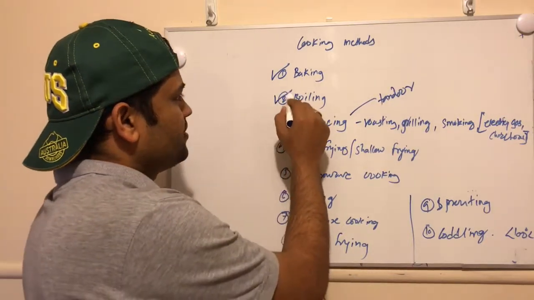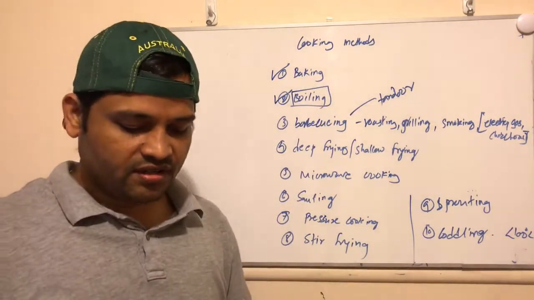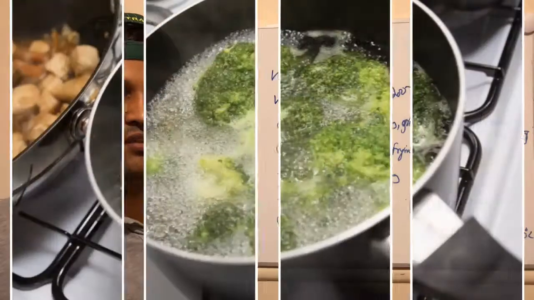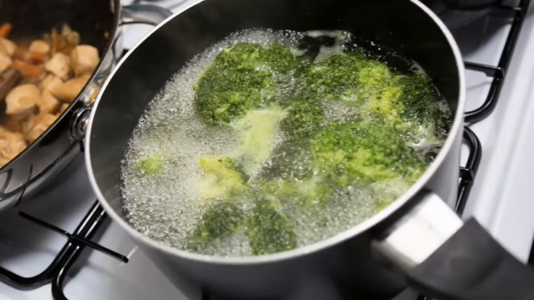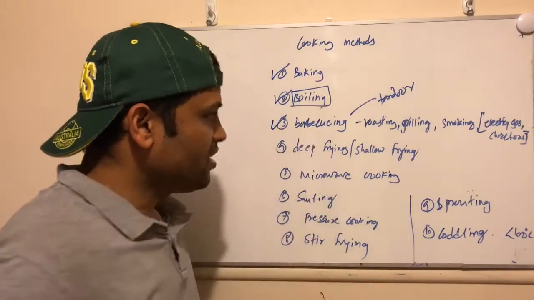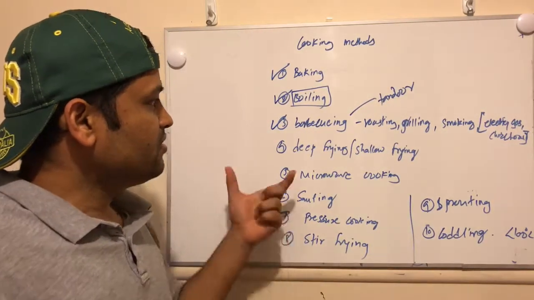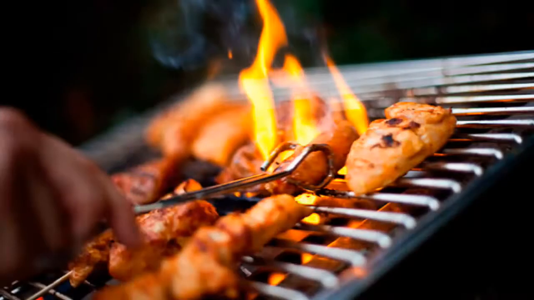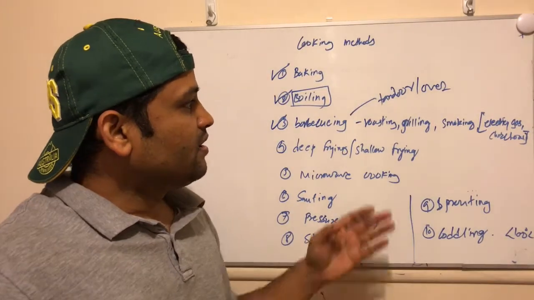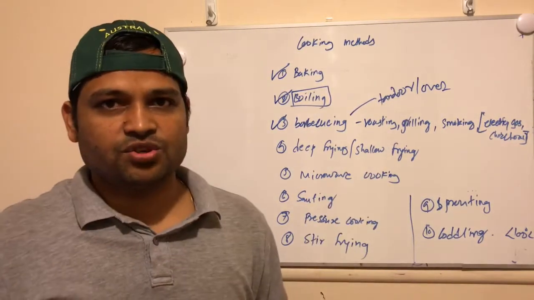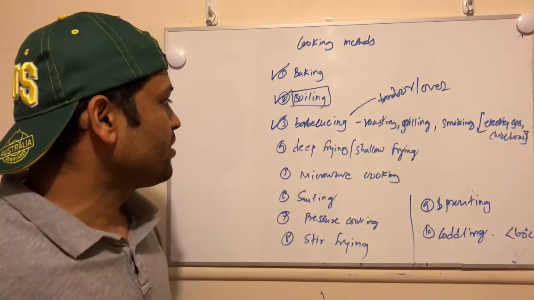Next is boiling. In boiling, what we do is we just boil the food using water and by adding another liquid in that. Next is barbecuing. In barbecuing, there are several types. Barbecuing, the term actually means the process or the technique of preparing the food using roasting, grilling, then using tandoor, or it's also called an oven, then smoking, and that can be done using electricity, gas, or charcoal as well. So that is called barbecuing.